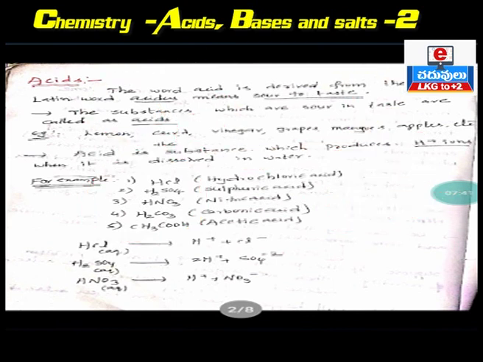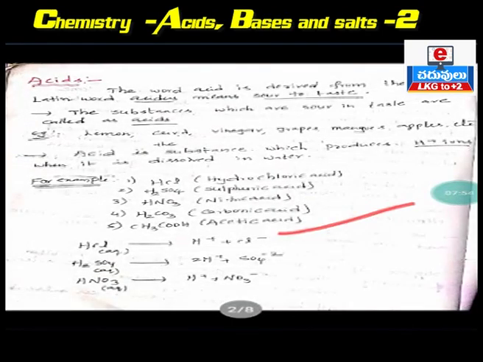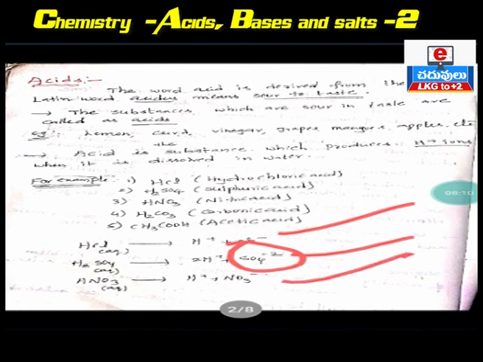H plus ions. For example, generally acids are present in aqueous form. Aqueous means what? Containing some amount of water. When HCl is dissolved in water, it produces H plus and Cl minus. Cl minus is what? Chloride ion. When sulfuric acid is dissolved in water, it produces 2 H plus ions and sulfate ion. Sulfate, SO4 2 minus, is what? Sulfate ion. Nitric acid, when it is dissolved in water, produces H plus ion and nitrate ion, NO3 minus ion. Okay, clear? Any acid you take, when it is dissolved in water, it produces H plus ion. Okay, clear?